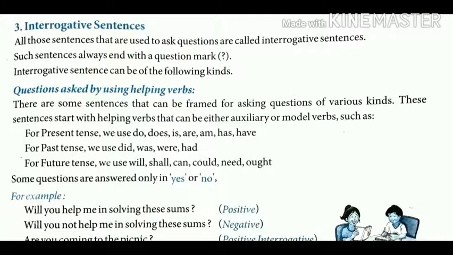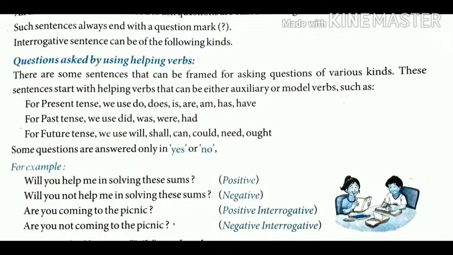Interrogative sentences can be of the following kinds. Let's see. Questions asked by using helping verbs. There are some sentences that can be framed for asking questions of various kinds. This sentence starts with helping verbs that can be either auxiliary or modal verbs.